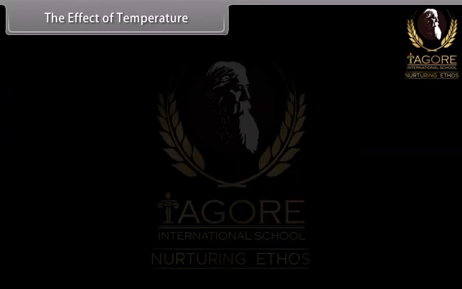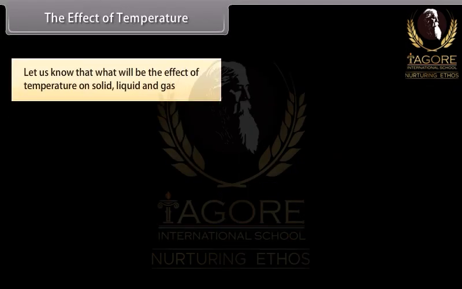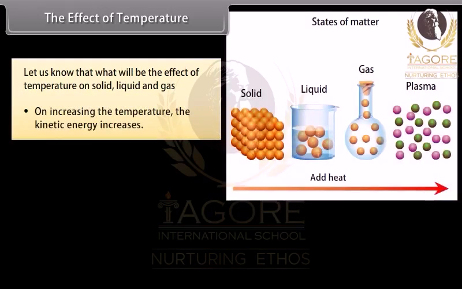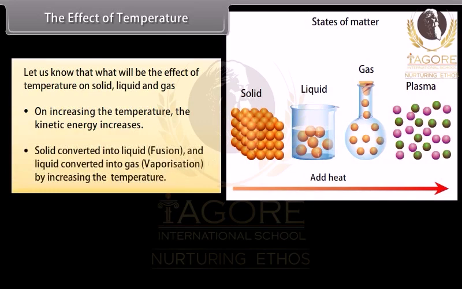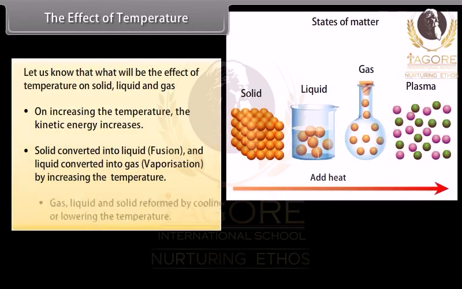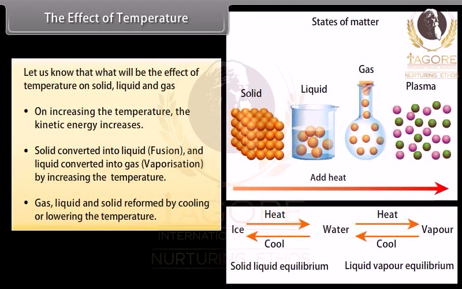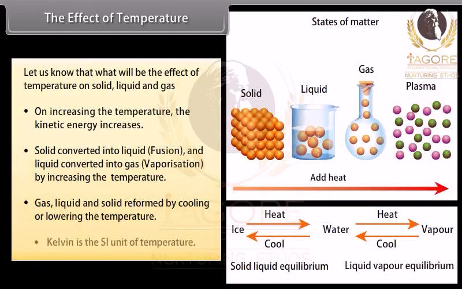The effect of temperature. Let us know what will be the effect of temperature on solid, liquid and gas. On increasing the temperature, the kinetic energy increases. Solid converts into liquid, fusion, and liquid converts into gas, vaporization, by increasing the temperature. Gas, liquid and solid are reformed by cooling or lowering the temperature. Kelvin is the SI unit of temperature.